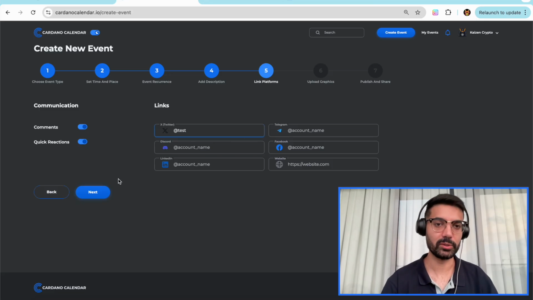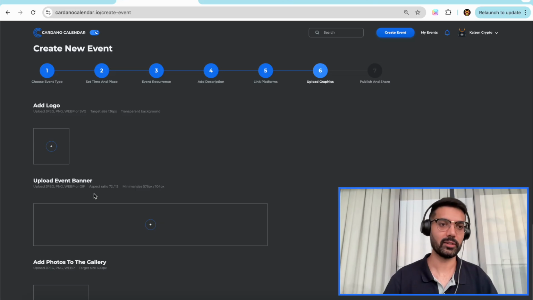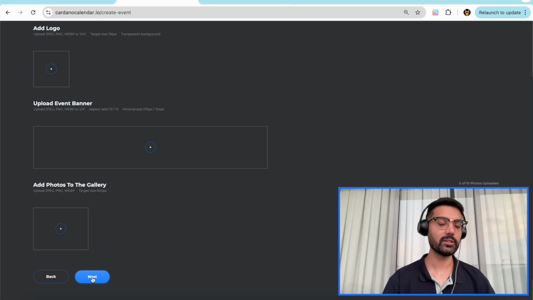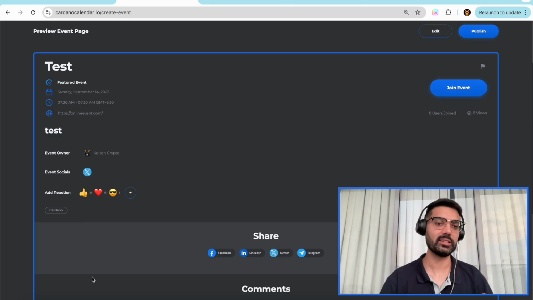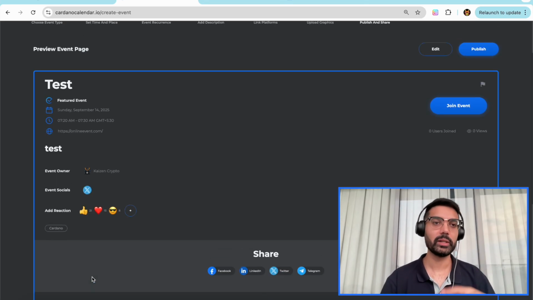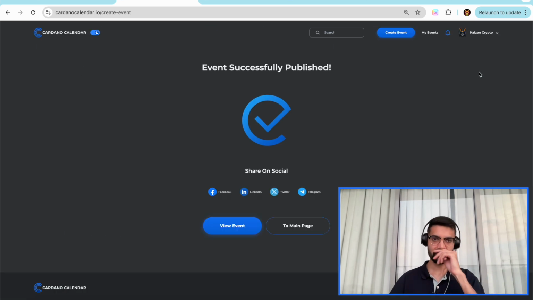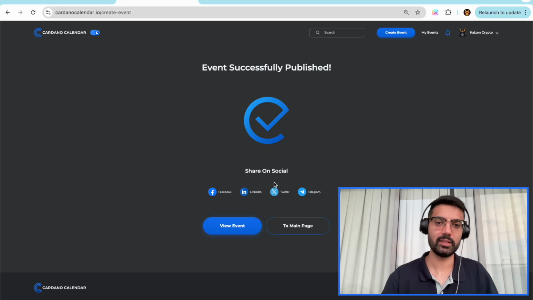And just going through this here, you can add your socials, you can add your website. Let's go ahead and click on next. You can add your logo, an event banner, photos, so you can really customize your event listing to your specific event. You'll be able to preview your event listing. Let's go ahead and click on publish. Of course, it's just a test. Let's go ahead and view event.